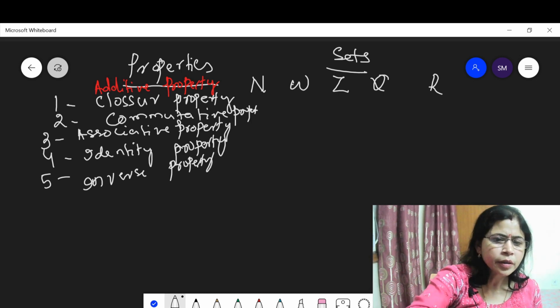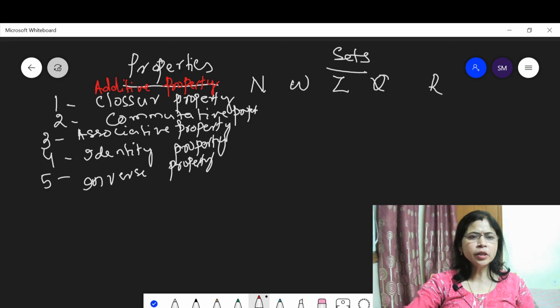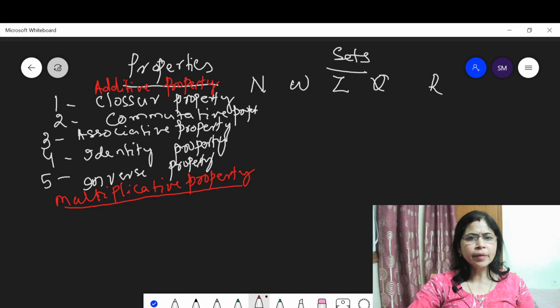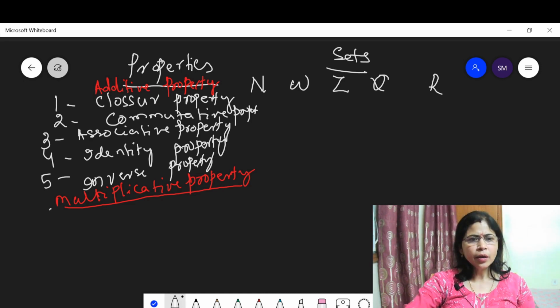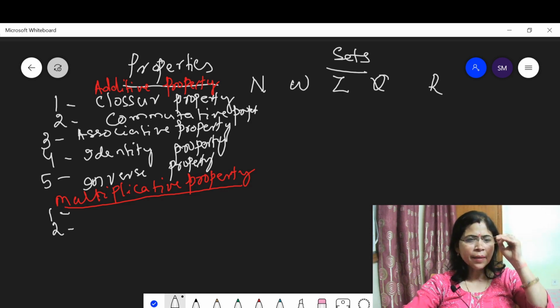Then this is additive property. Next, the same with multiplicative property. I have already told you in these sessions the video will be of another level. We will discuss the theory in depth with board level, then next Olympiad level, then next relevant questions of JEE Mains. Now look here. Multiplicative property is the same.